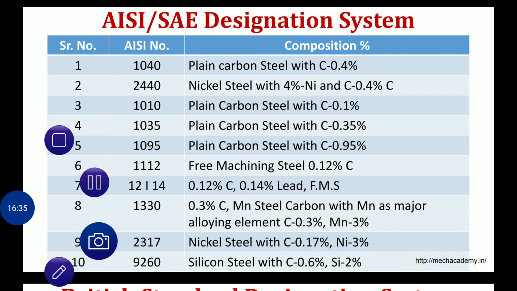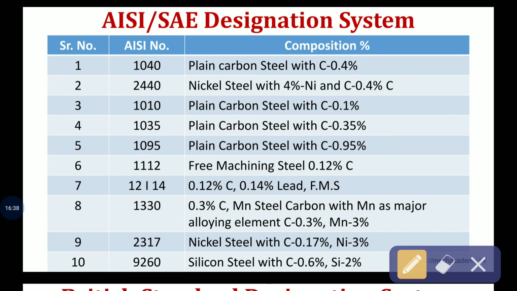Now the next example, the ninth, is 2317. In 2317, 2 is nickel steel, 3 is nickel percentage 3%, and 17 means carbon percentage is 0.17. Now the tenth example is 9260. In 9260, 9 means silicon steel, 2 means silicon percentage is 2%, and 60 means carbon percentage is 0.6%.